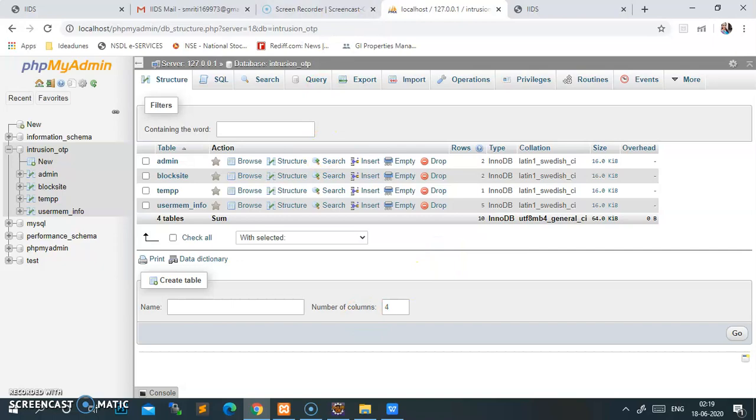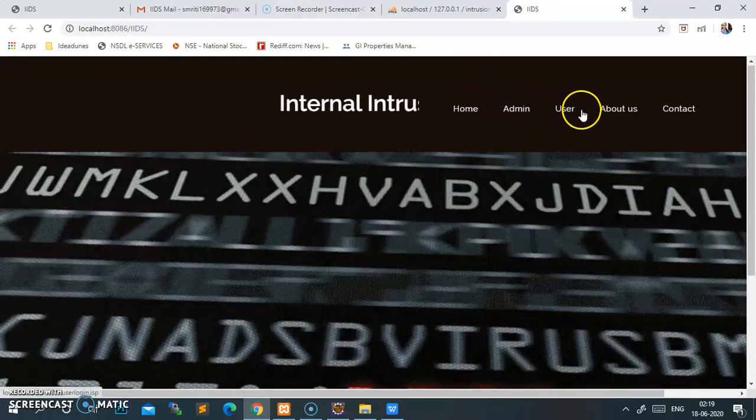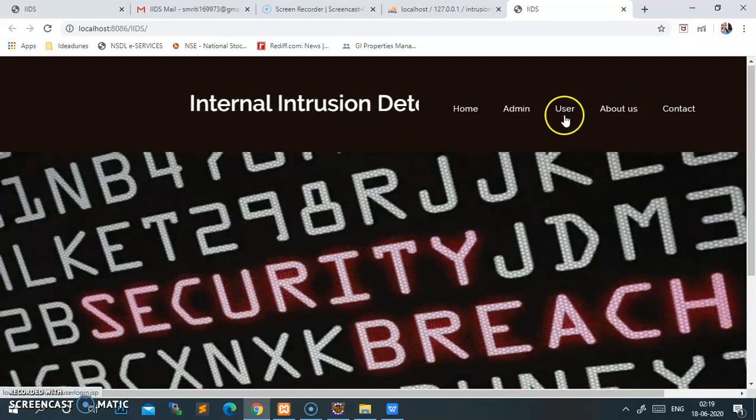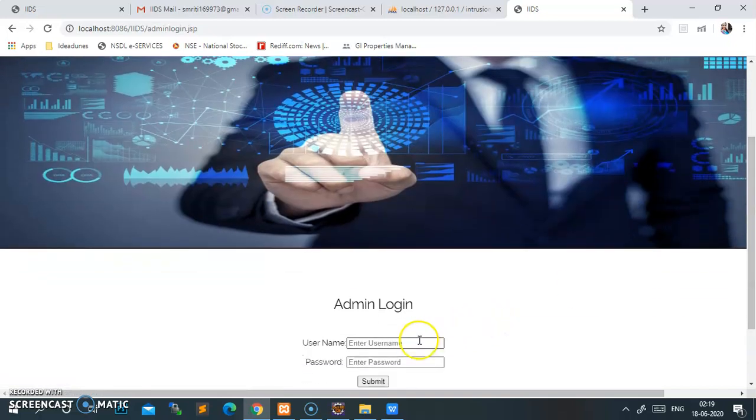Now I'll show you our front end. This is our front end, where the home, admin, user, about us and contact pages are there. Here there is an admin page. I will log in as an admin here.